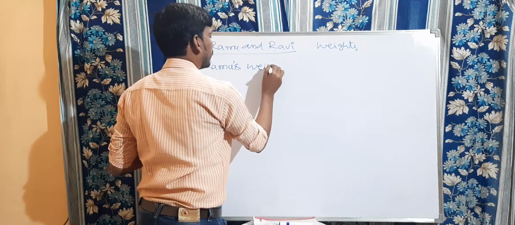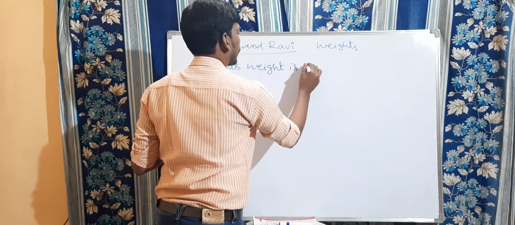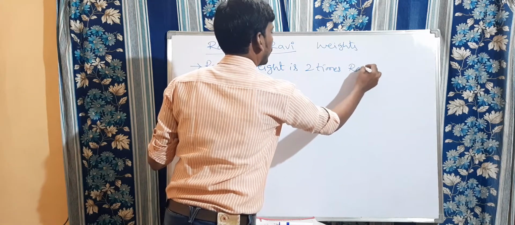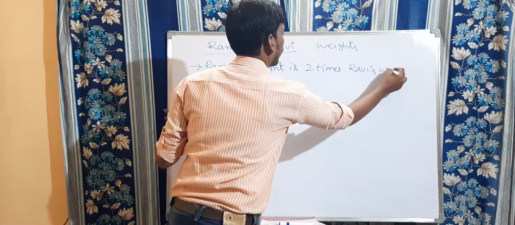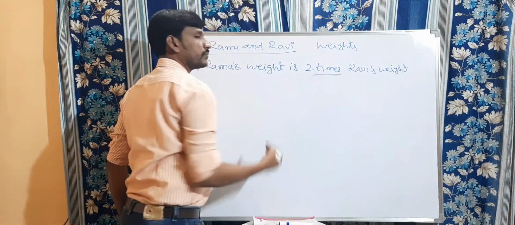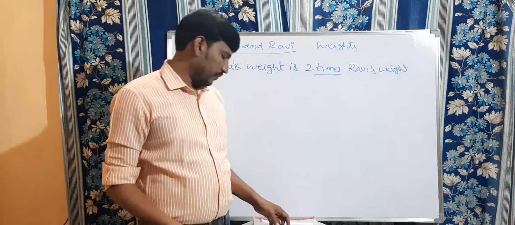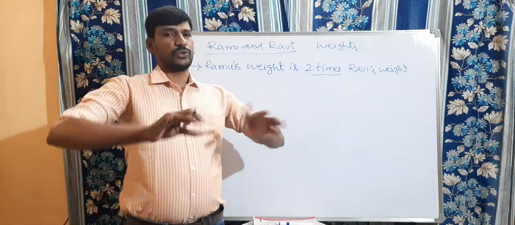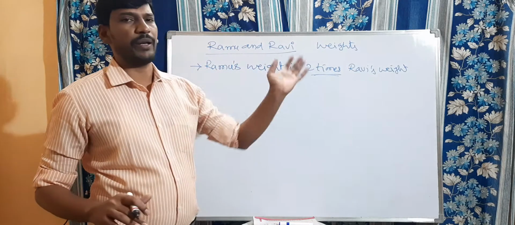Ramu's weight is 2 times Ravi's weight. What is meant by 2 times? Depending on Ravi's weight, we should multiply with 2. 2 times means we should multiply with 2.